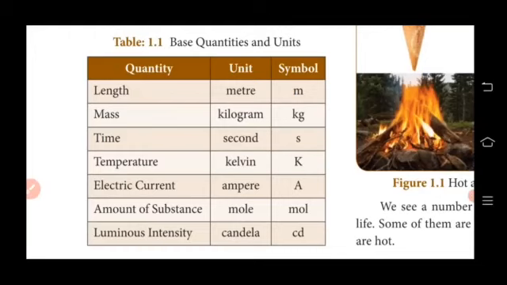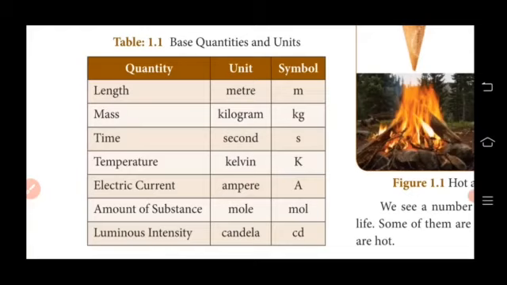So how many quantities are there? 7 quantities. What are they? Length, mass, time, temperature, electric current, amount of substance, luminous intensity. And also you have to write the unit for the 7 quantities.